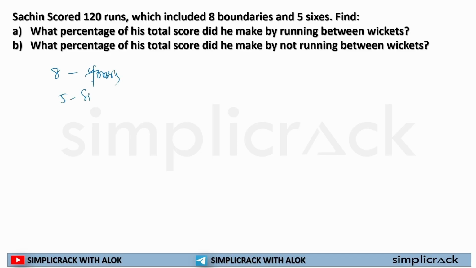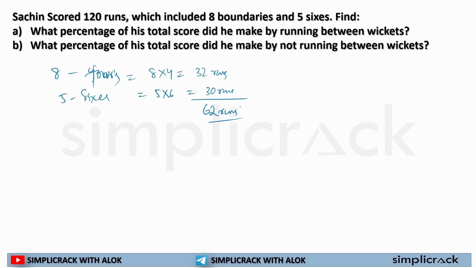So 8 into 4 is equal to 32 runs from 8 boundaries. 5 sixes means 5 into 6 is equal to 30 runs. So the total runs he made by striking boundaries and sixes is 32 plus 30, which is equal to 62 runs.